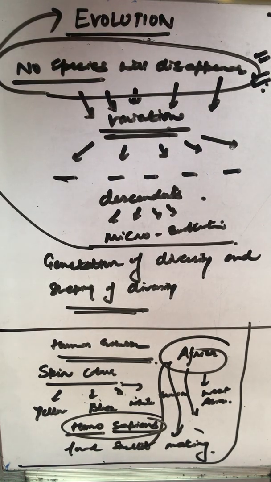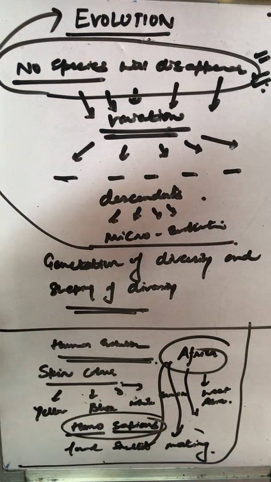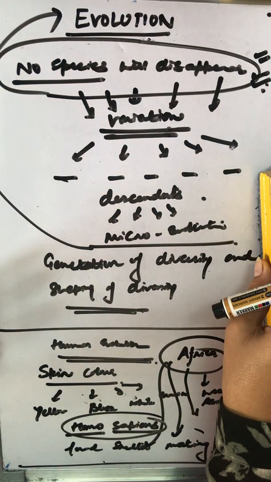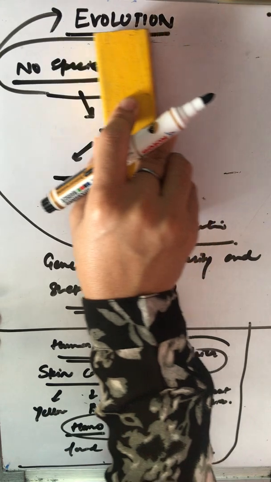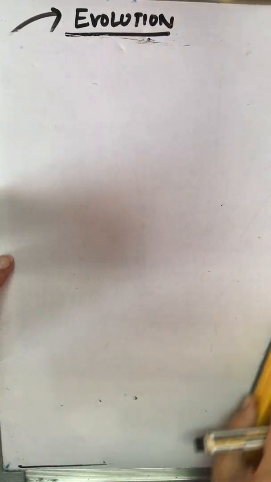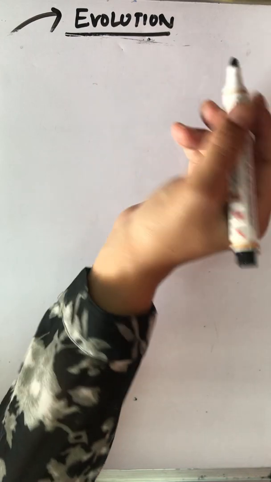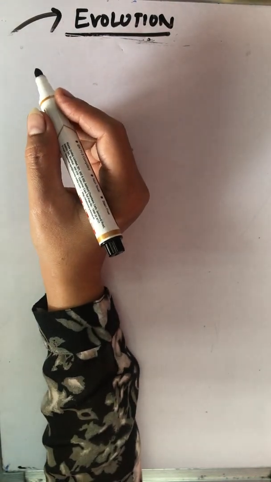Here we are talking about why and how the organic evolution, that means how the life came into action. Since we have talked this much, we need to know how the first cell or the first organism came into existence.